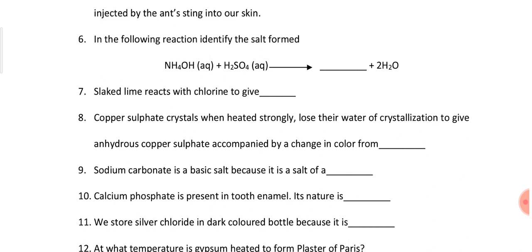Now question number 8, copper sulfate crystals when heated strongly lose their water of crystallization to give anhydrous copper sulfate, accompanied by a change in color from blue to white.